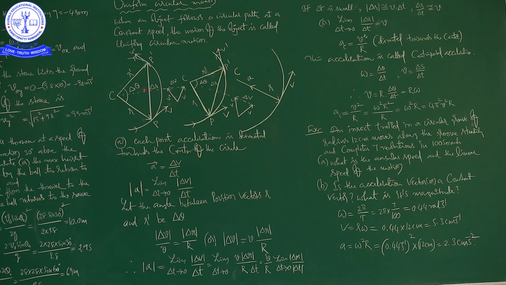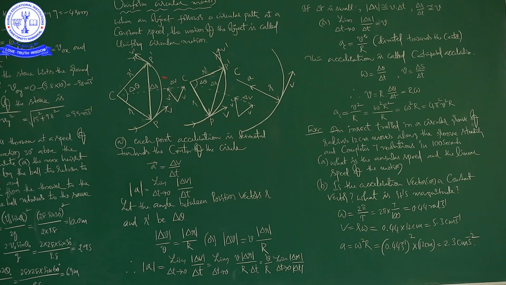These three pictures are giving the circular motion of a body, and I will explain what is what. See the first picture, it is the arc of the circle along which a body is moving. The body is coming like this, and going like this. This is the center of the circle. When the body is at P at a particular instant of time, R gives the position vector. When the body is at P dash, R dash gives the position vector. When the body moves from P to P dash, delta R gives the displacement vector.